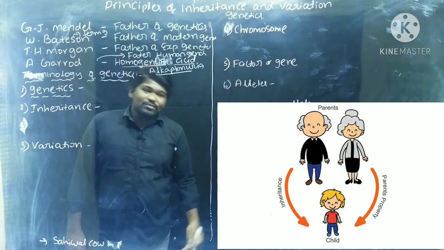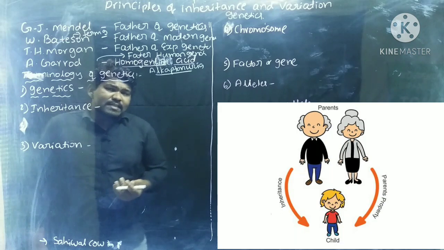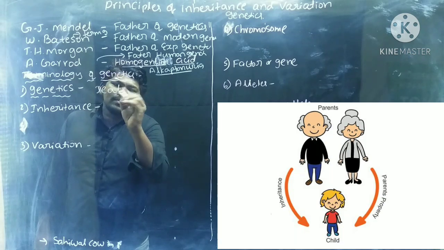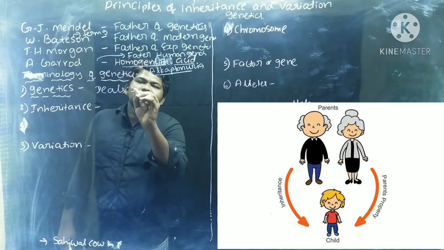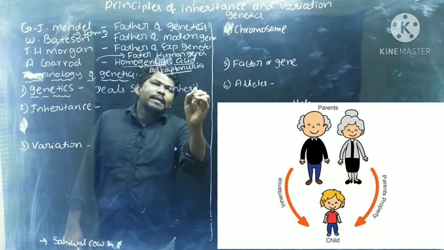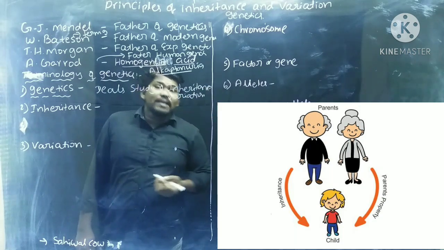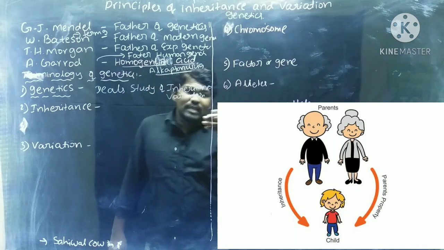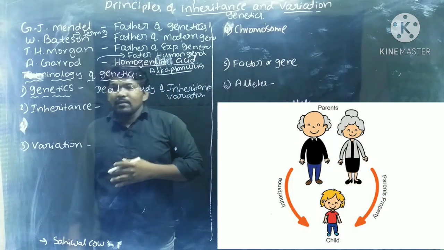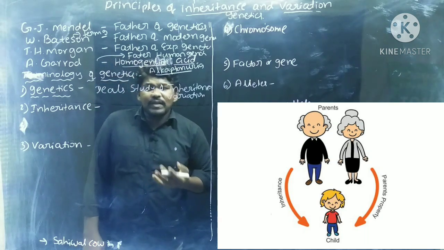In the first terminology, we will see the chapter name, genetics. What is genetics? Genetics is the branch of biology which deals with the study of inheritance and variation. The chapter name itself is inheritance and variation. Genetics means the study of inheritance and variation.